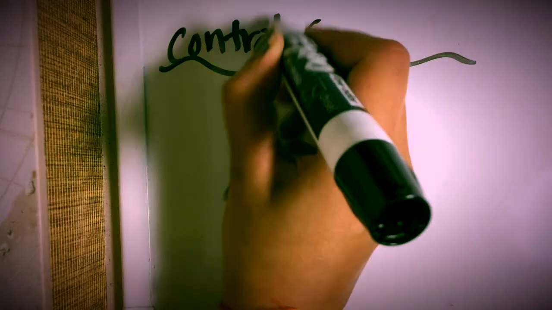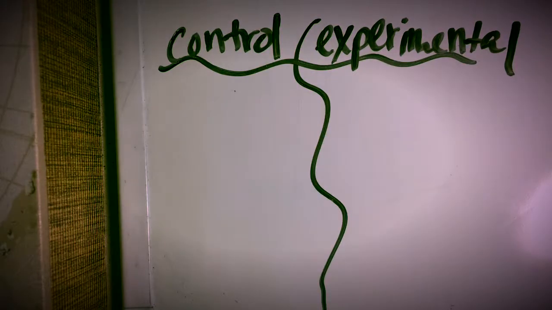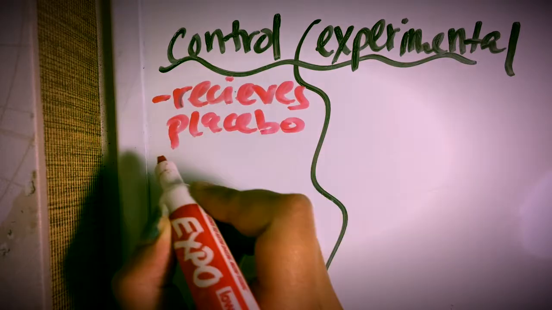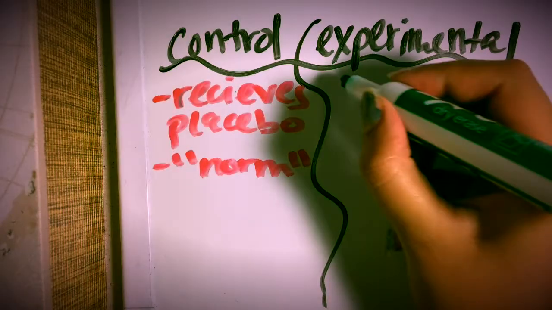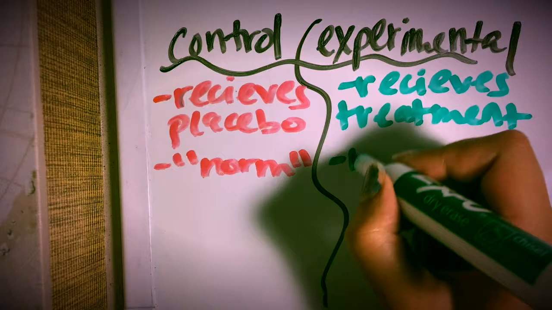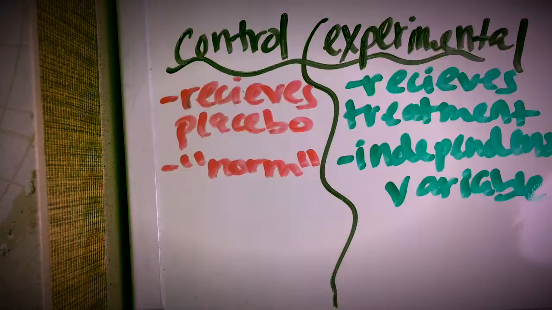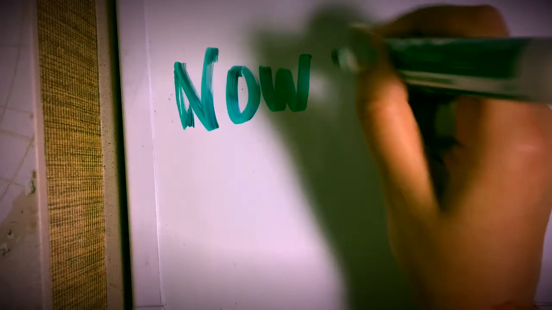So, in conclusion, the control group and the experimental group are two different things. The control group receives the placebo and is the norm, while the experimental group receives the treatment and the independent variable. Thank you. Now you know.